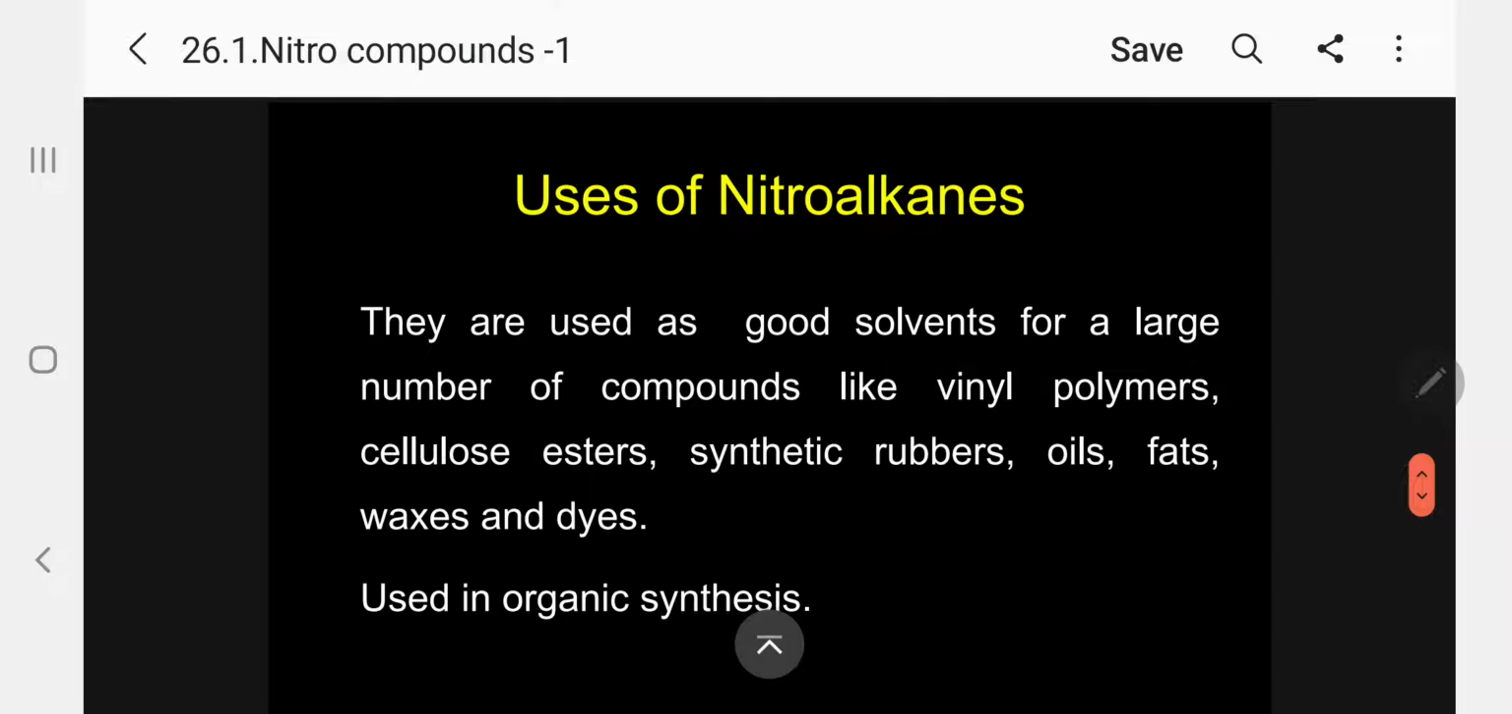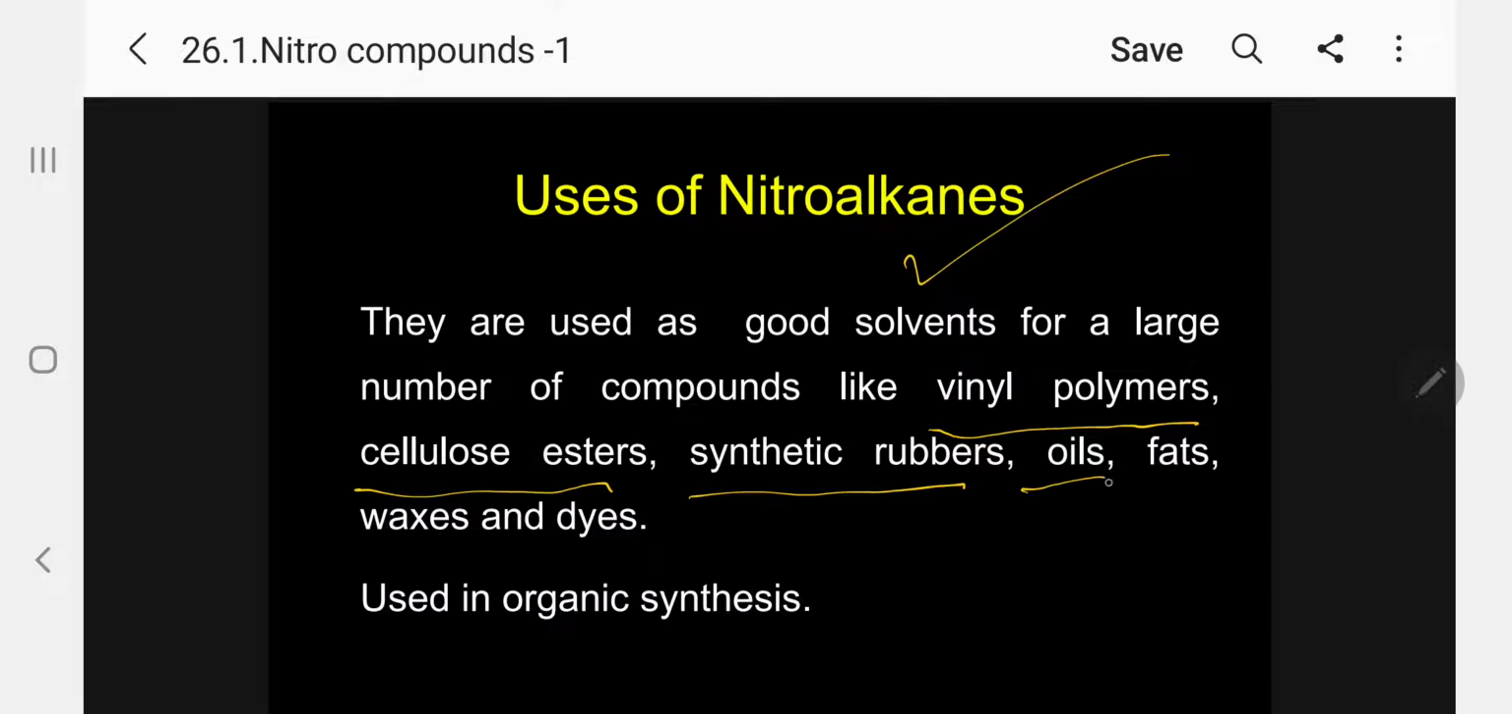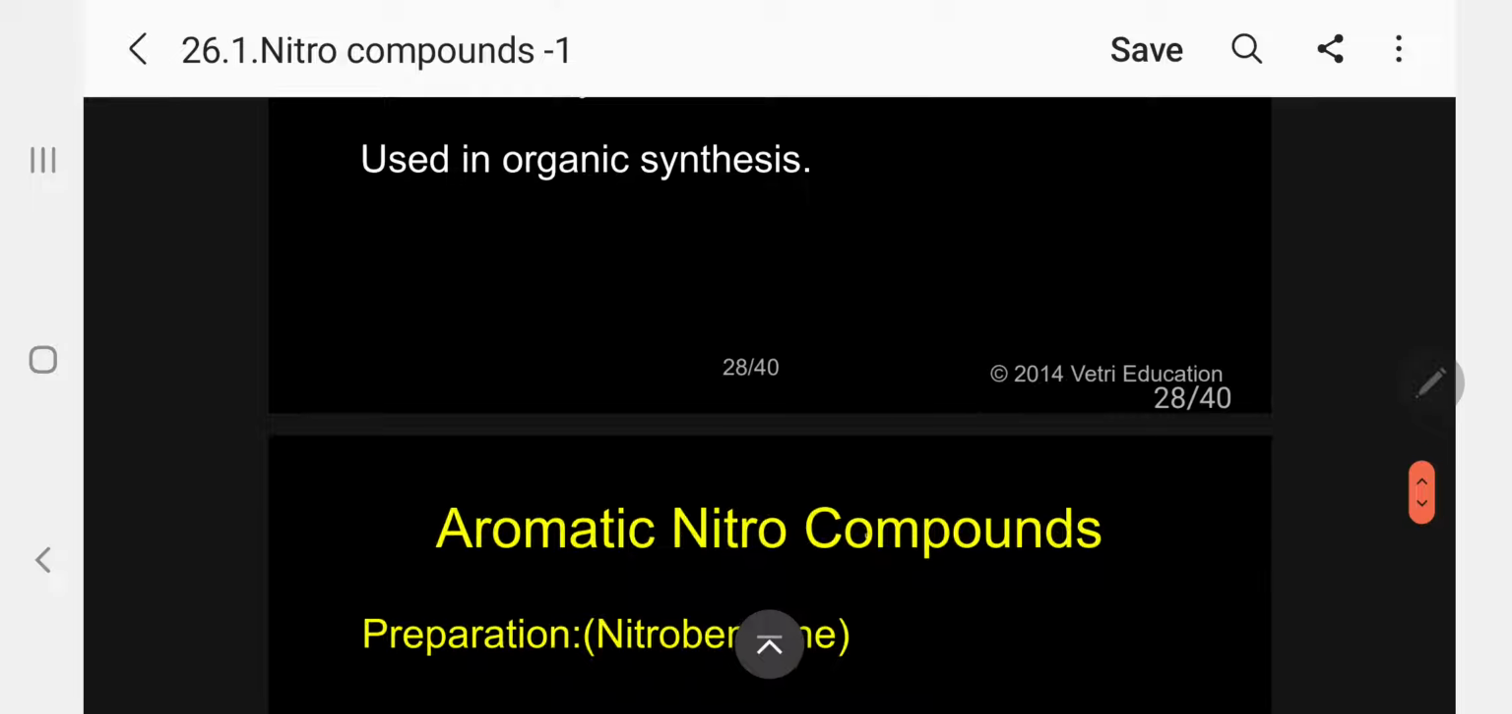Coming to uses of nitroalkanes. They are used as good solvents for a large number of compounds like vinyl polymers, cellulose esters, synthetic rubbers, oils, fats, waxes and dyes. It is also used in organic synthesis. Please follow. Whenever you want to introduce the NO2 group, we can use it.